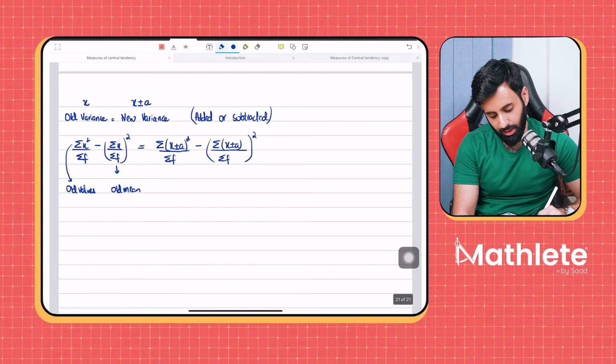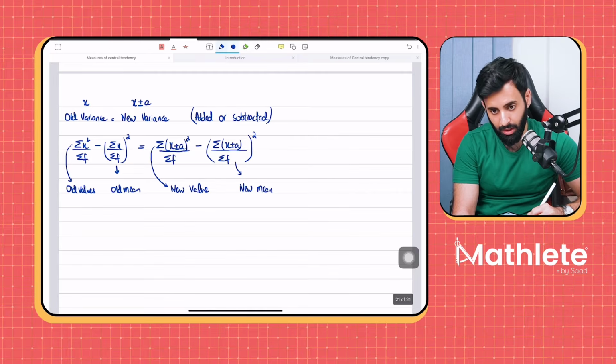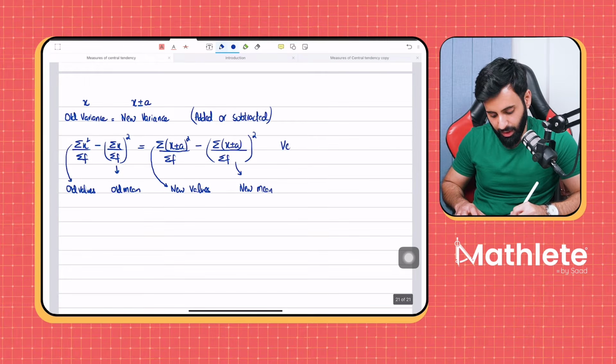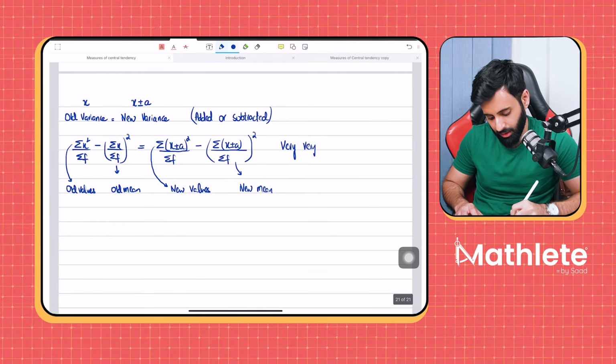So this is basically your new mean, and this summation of (x plus or minus a), the whole thing squared, are basically your new values. This formula is very, very important. I can't emphasize how important this formula is. Very, very important.